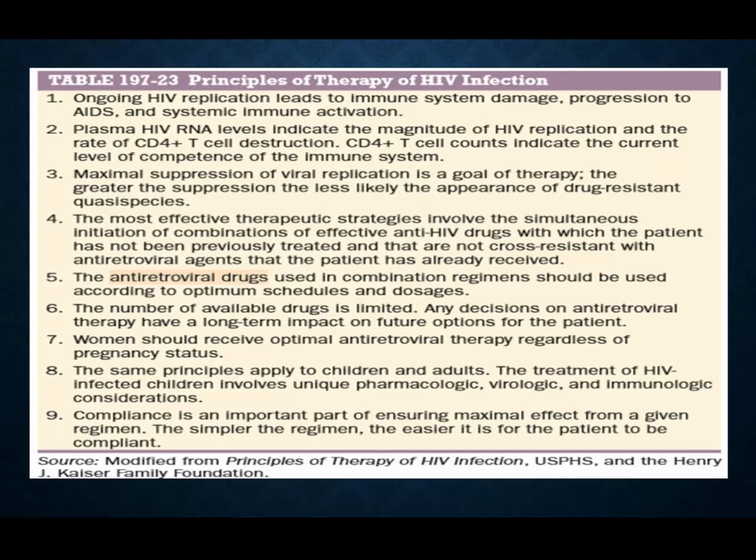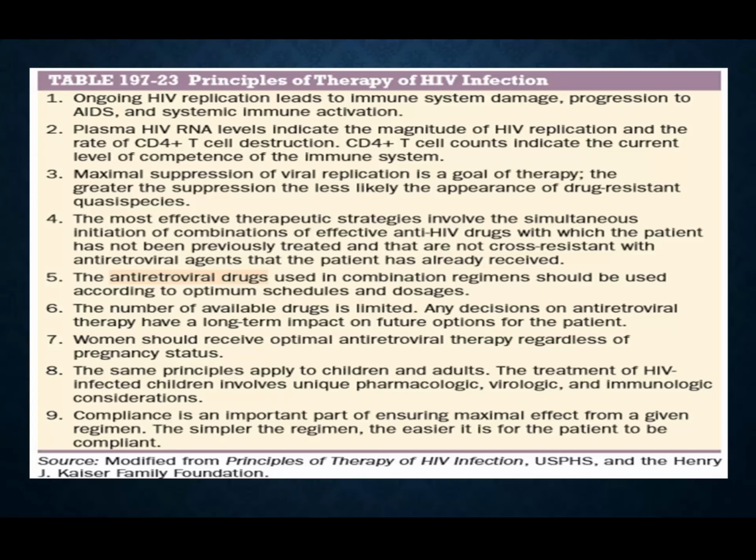So here the principle of therapy includes that HIV replication leads to immune system damage, and it progresses into AIDS, that means acquired immunodeficiency syndrome, and systemic immune activation. So in this case you have to think about giving therapy to this patient. Plasma HIV RNA levels indicate the magnitude of HIV replication and the rate of CD4 T cell destruction.